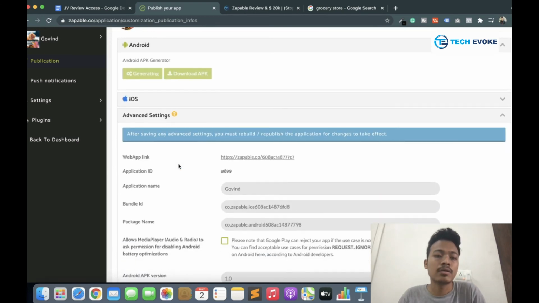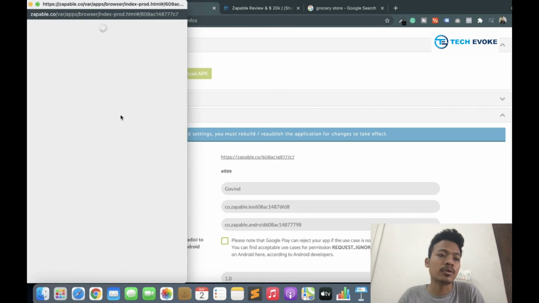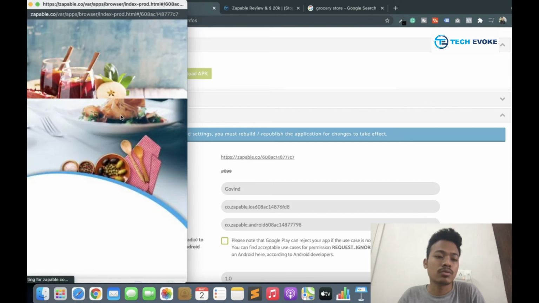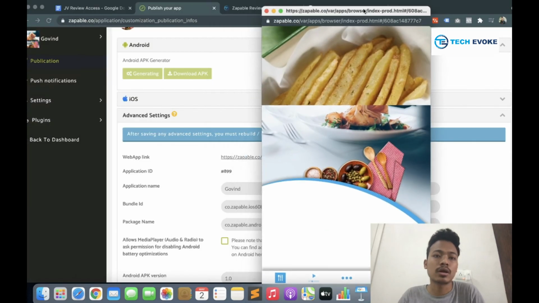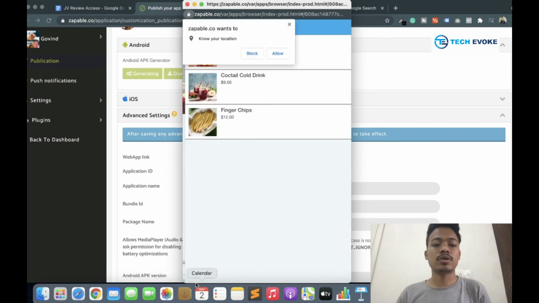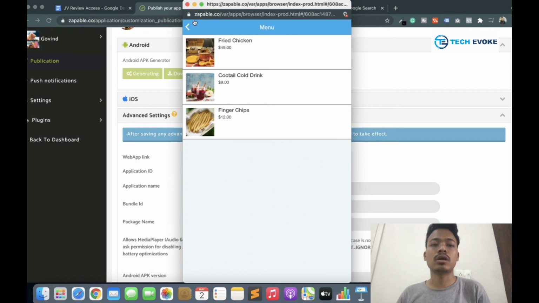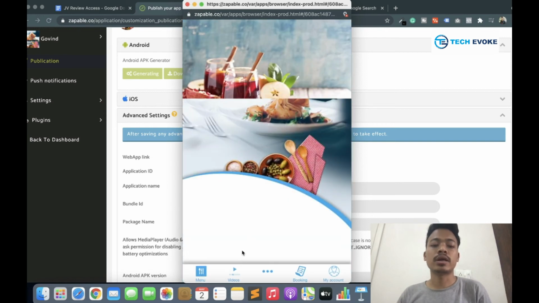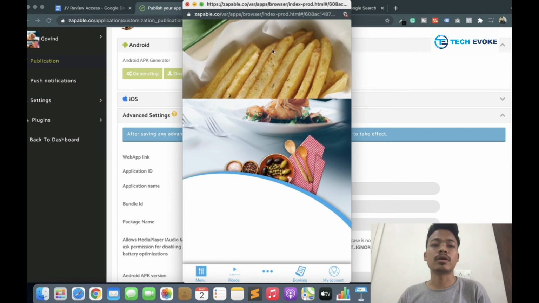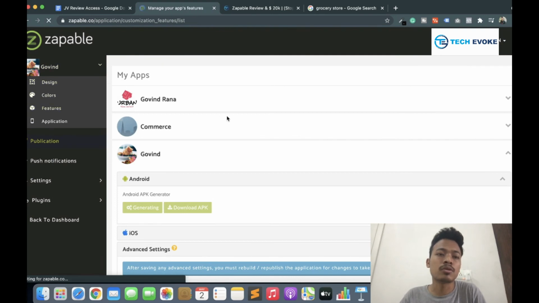Okay, here is a web app link, and once I click on this link, a pop-up appears on your computer or mobile. Okay, so this is my app which shows here. I'm shifting it to the center. Okay, so now you can use your app. Once I click on menu, it shows me the menu, and it gives a pop-up for enabling your location. Okay, so this is the fried chicken, as it is what I created on my app. Okay, so this is a simple and basic app, but there are lots of advanced options here.